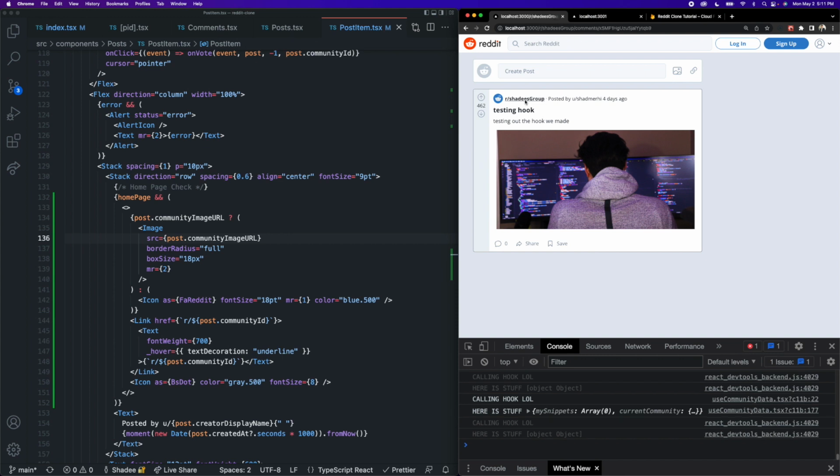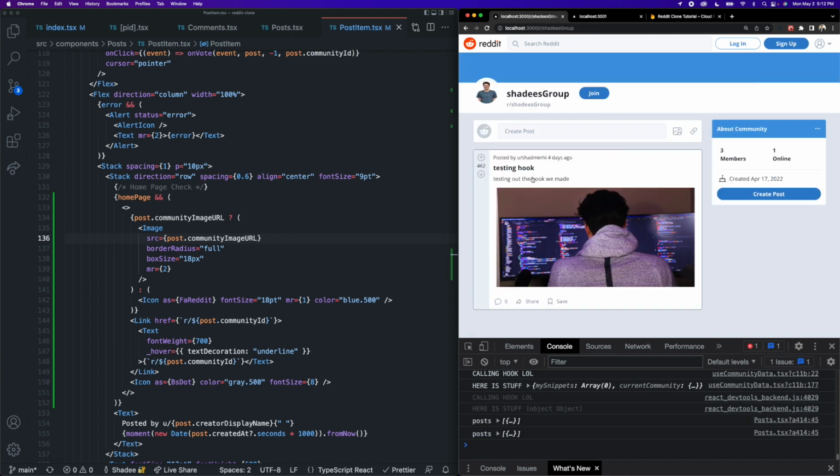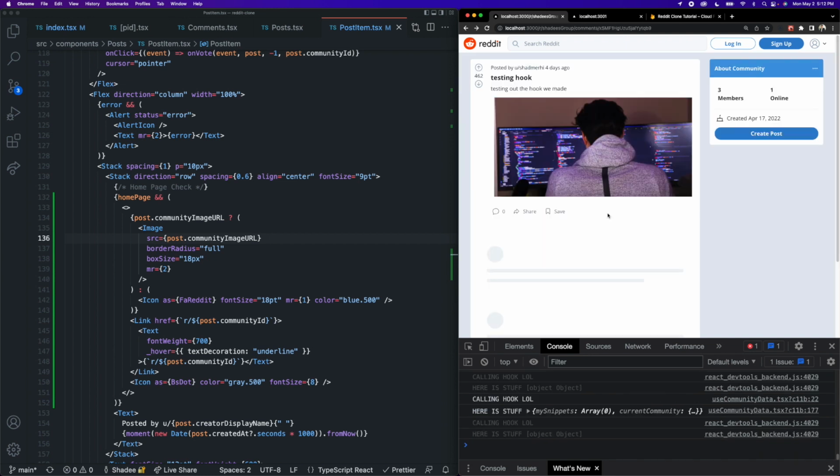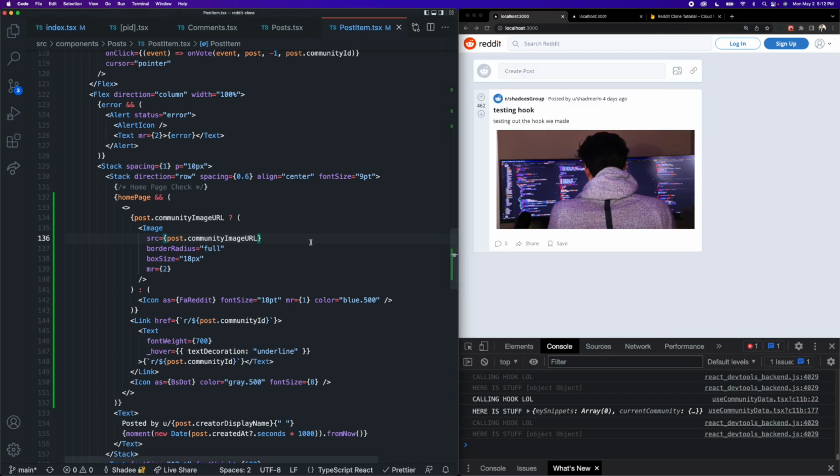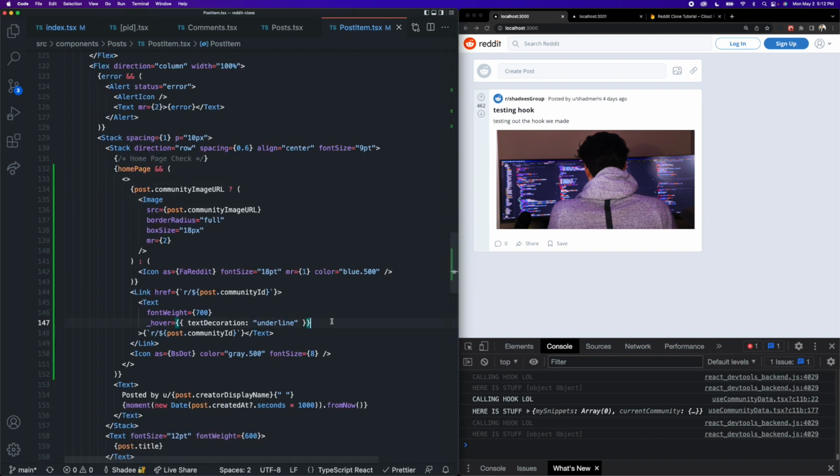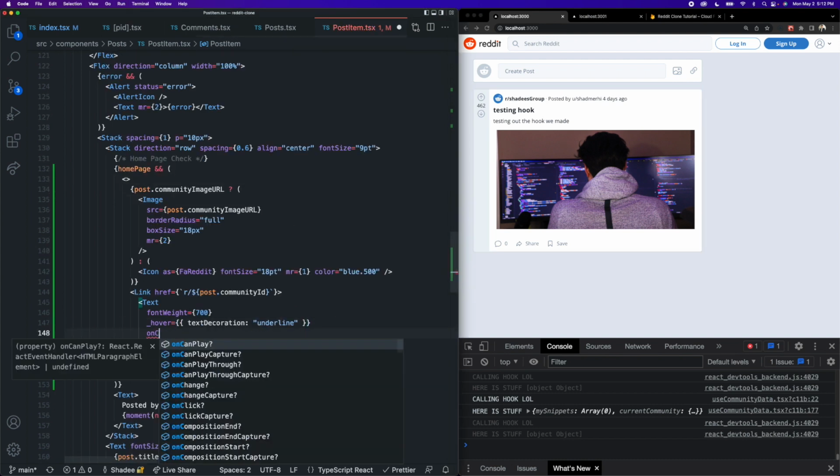So let's watch. So it took us to the community, but just for a second there, it actually took us to the single post page view. So if I go back, the first route that it went to was the single post page view, and then it went to the community page. And this again has to do with event propagation. Because we have an onClick on the post item here that takes us to the single post page, we do need to do some event propagation to prevent us from triggering that when we click on the link inside of the post item. So what we can do is just add a simple onClick to our text here.